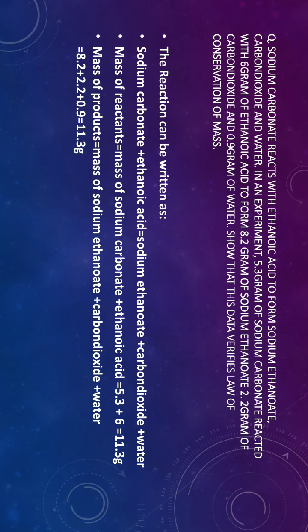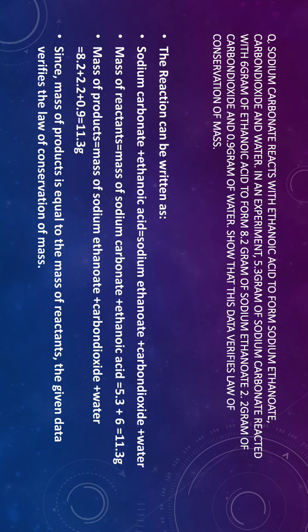After that we will calculate the mass of products. Mass of product will be mass of sodium ethanoate plus carbon dioxide and water. That will be 8.2, 2.2 and 0.9. That also gives 11.3 gram. So now we can see the total mass of reactant is 11.3 gram and the mass of product is also 11.3 gram. This shows the given data is according to the law of conservation of mass.